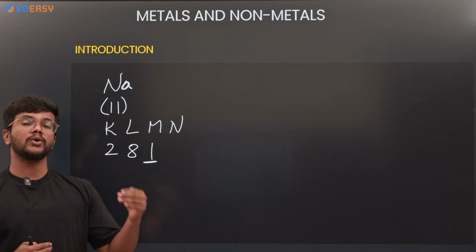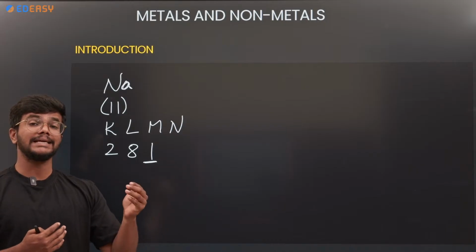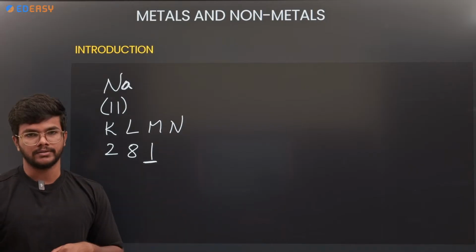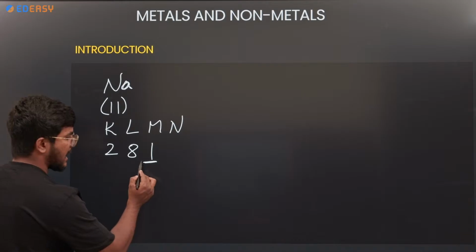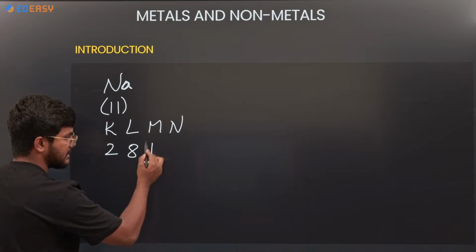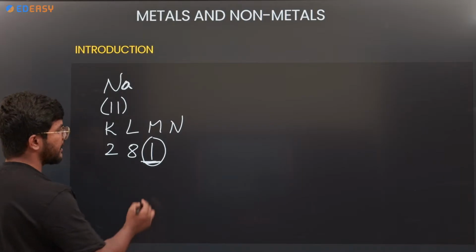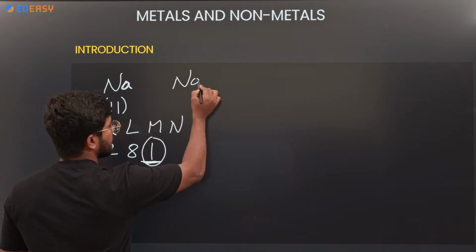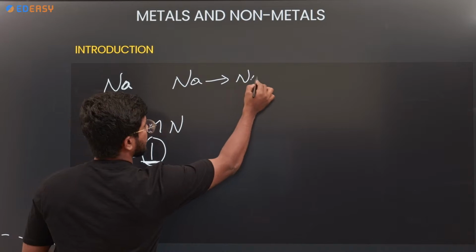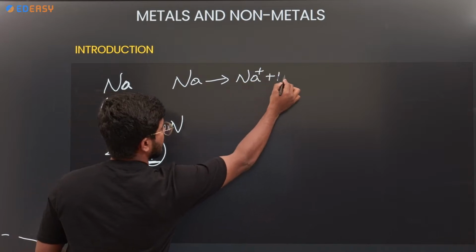Whenever there are more than 4 electrons, it will try to gain electrons. So here we have fewer than 4 electrons, which means sodium will try to donate electrons. Sodium will give 1 electron, becoming Na plus.